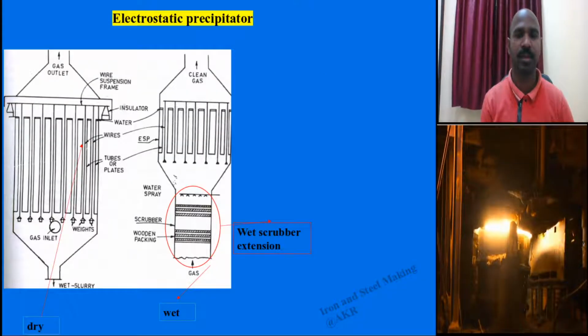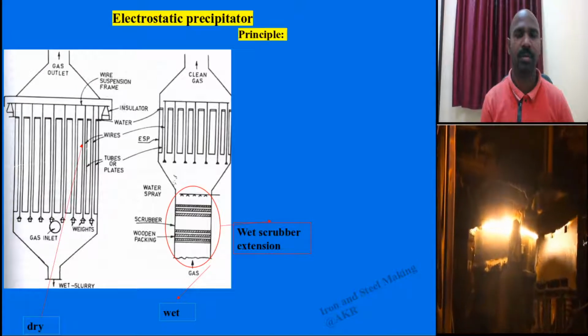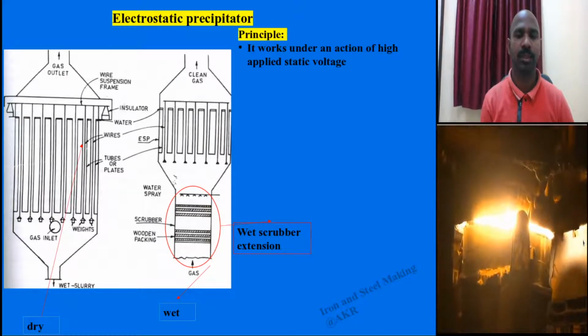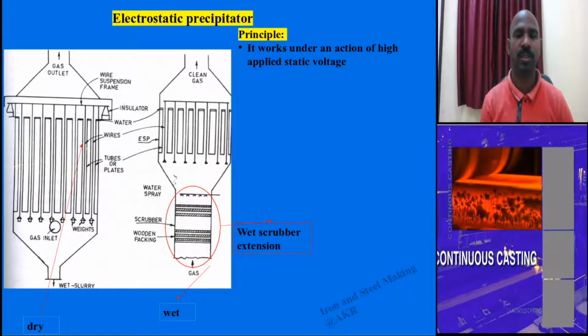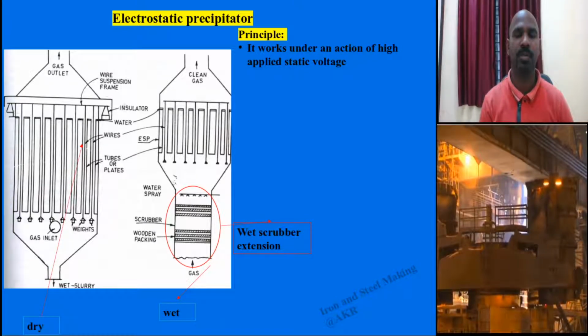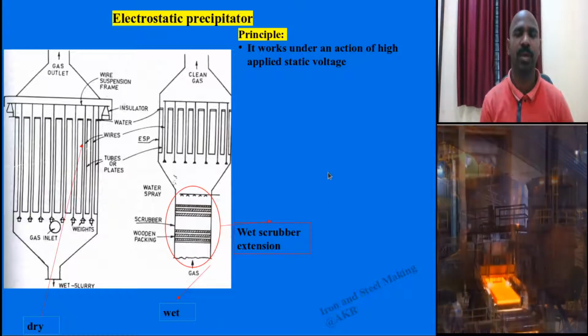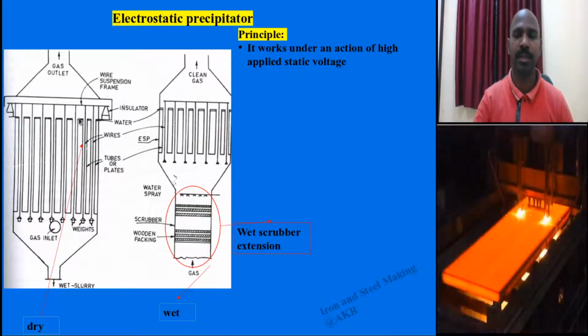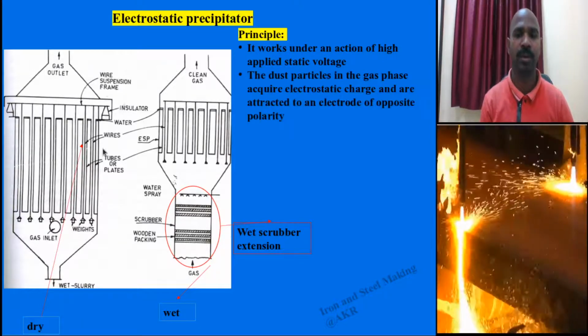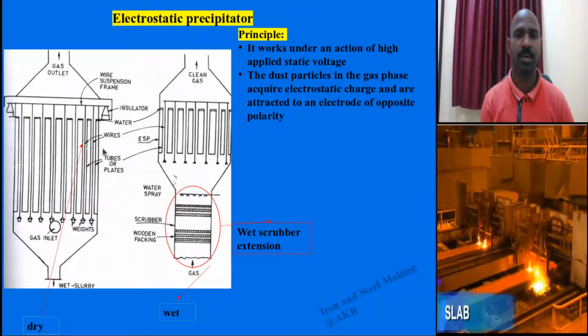And coming to the electrostatic precipitator. Electrostatic precipitators work on the principle of applied static voltage. The static voltage is applied to these electron coils, and the dust particles and the gas phase.